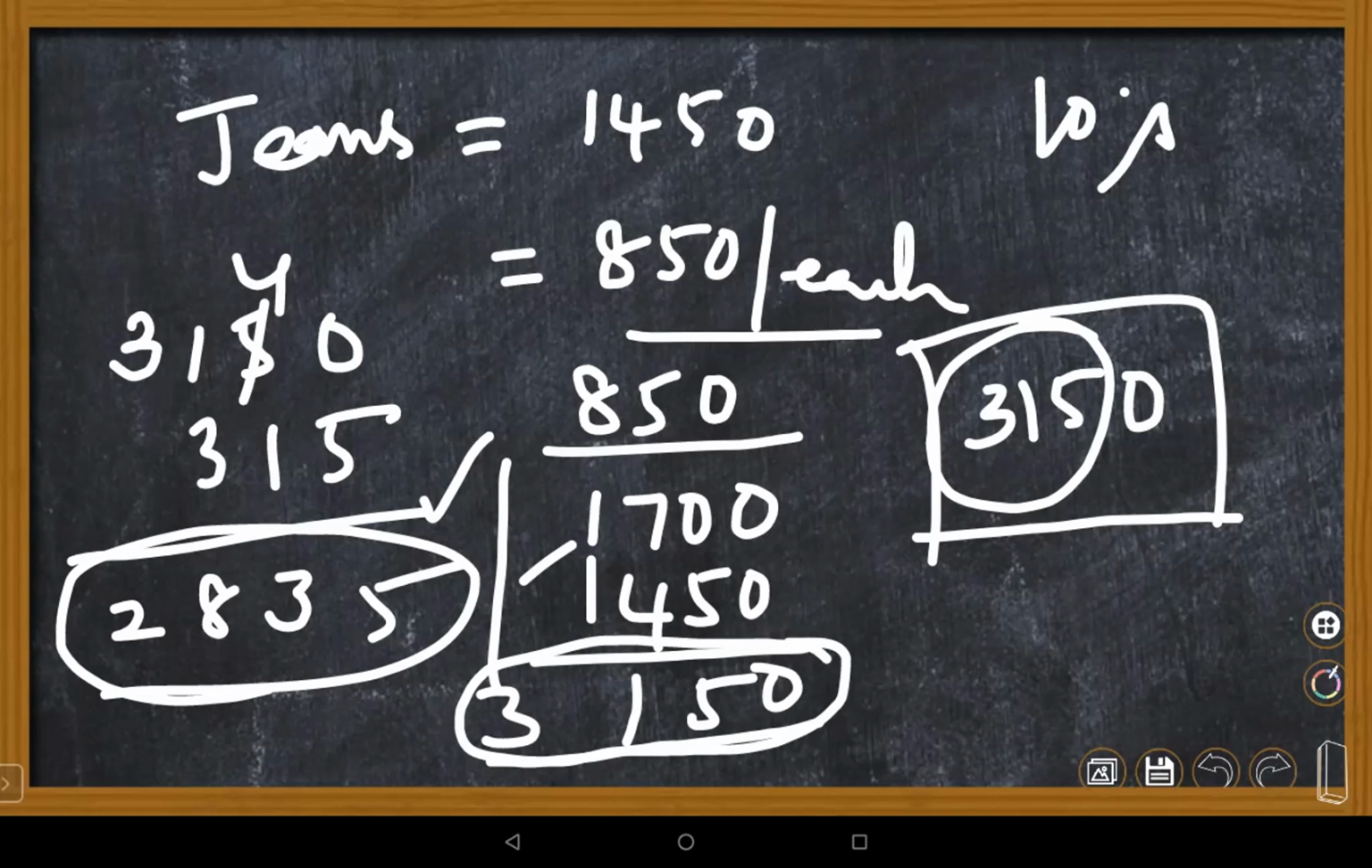Ma'am, to find the SP, the price he has to pay the customer, you can directly do 90% of 3,150. Directly also we can. 100% equals 3150, so 90% equals how much? Like that also you can. Yes, ma'am. But then we need more calculation, which is a little complicated.